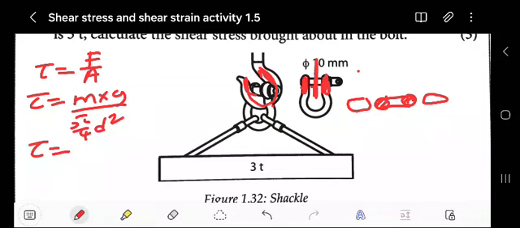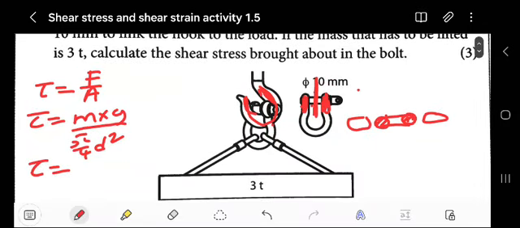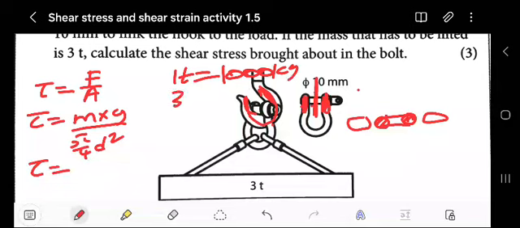The mass we don't know, but we know that 1 ton is equal to 1000 kgs. But we have 3 tons. Then what about kgs? We multiply there, we'll have 3000.